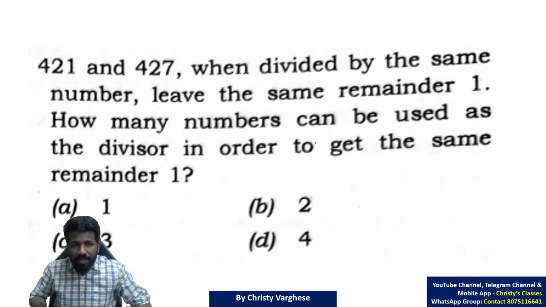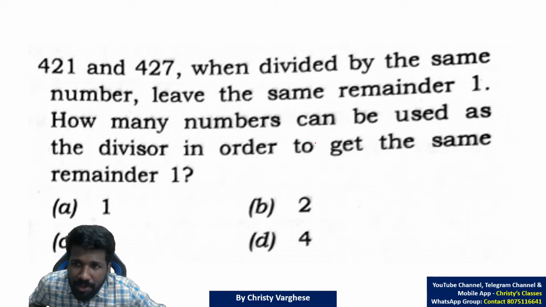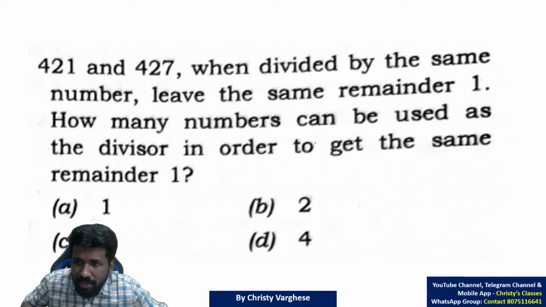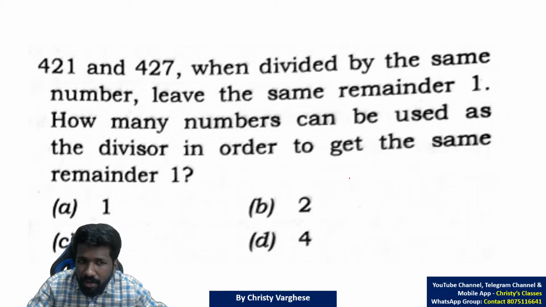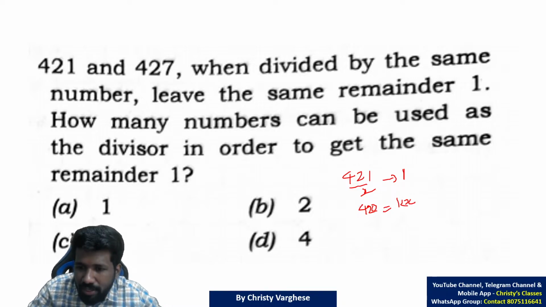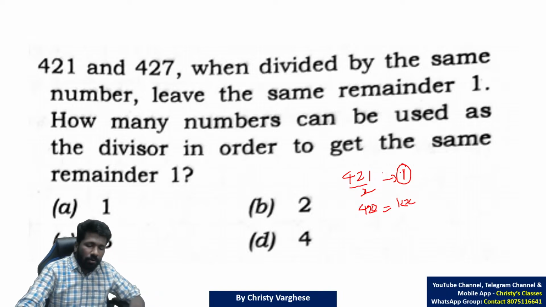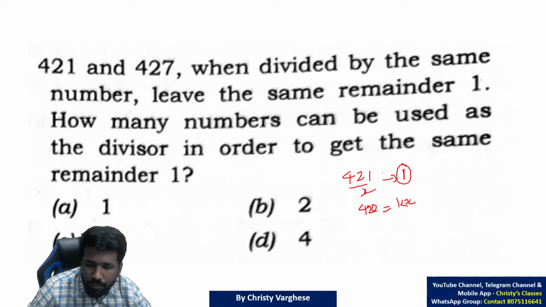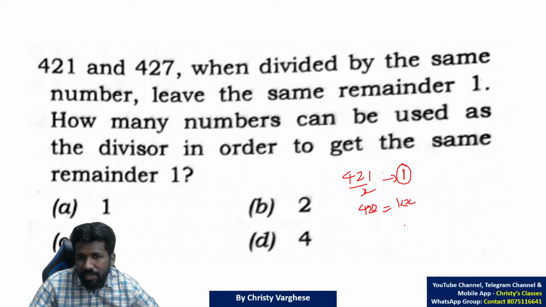Okay, I'll start explaining. 421 and 427, when divided by the same number, leave a remainder 1. Leaving a remainder 1 means 421 divided by something leaves 1. That means 420 is a multiple of that thing, some k times x. 421 leaves a remainder 1, so 421 minus 1, 420, will not leave a remainder, or 420 is a multiple of that number x.